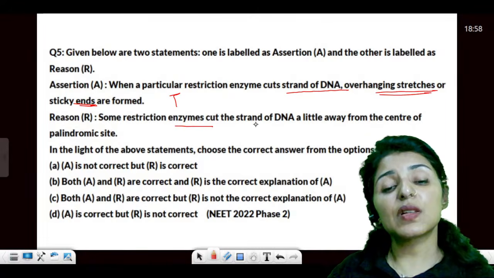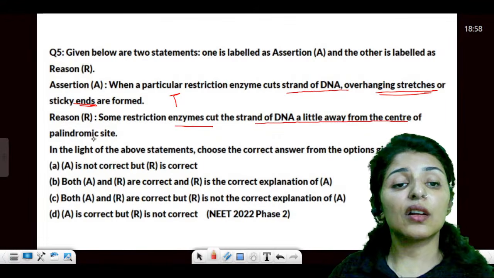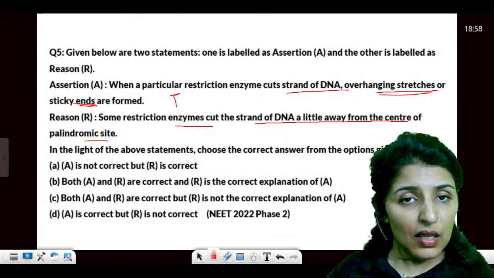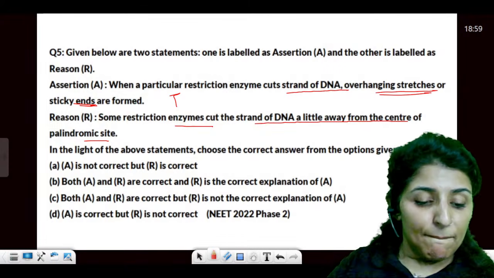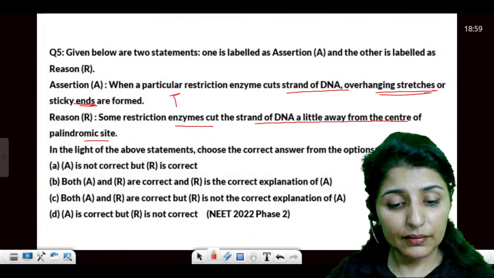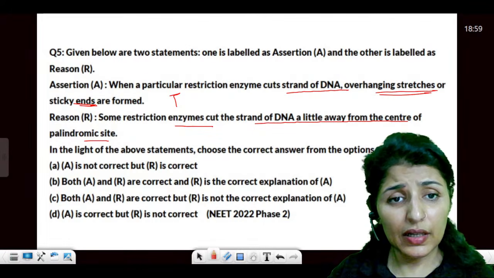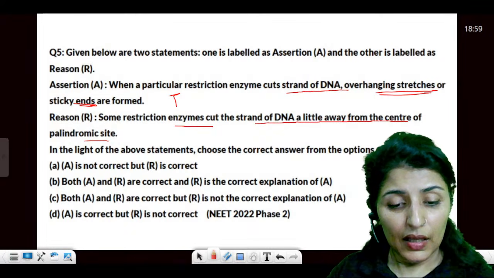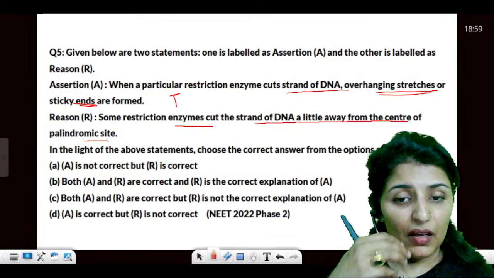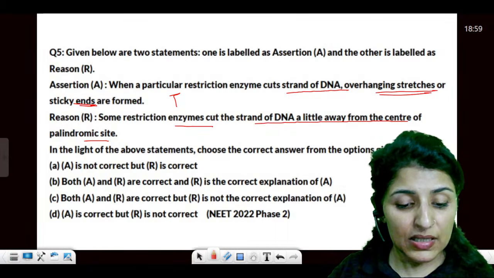Some restriction enzymes cut the strand a little away from the center of the palindromic site. This is also true. Yes or no? Are these points clear to everyone? Any doubts till now? Shall we proceed?